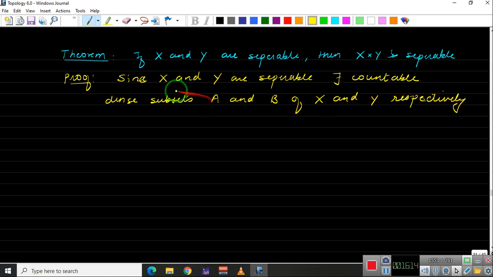So A is a countable dense subset of X and B is a countable dense subset of Y.